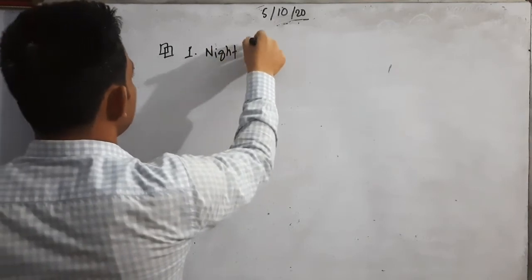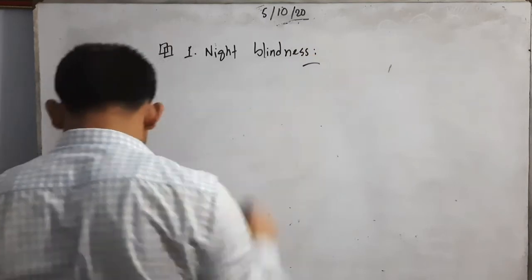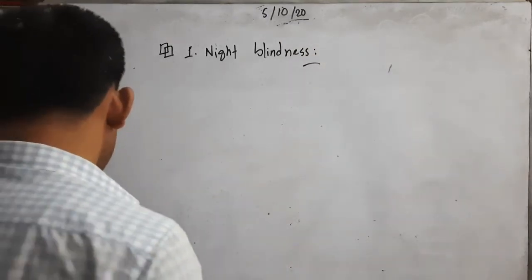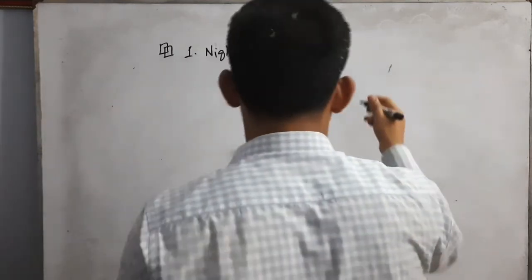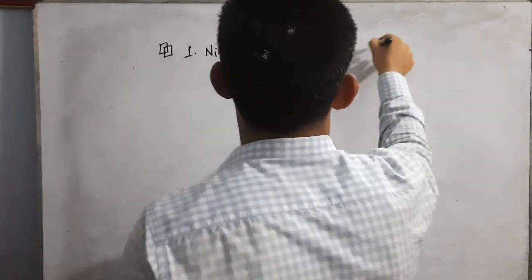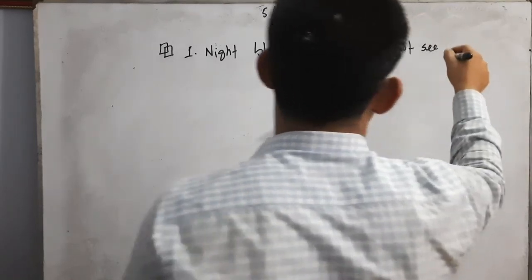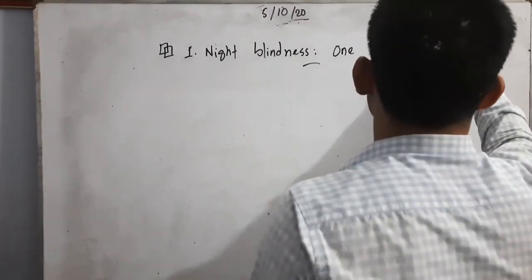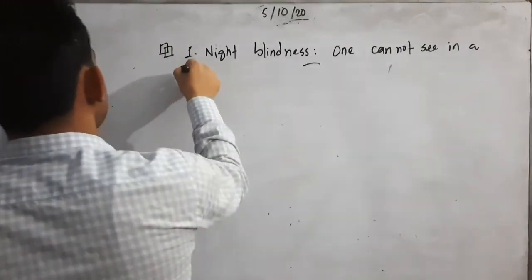Night blindness is that disease where one cannot see in inadequate light.